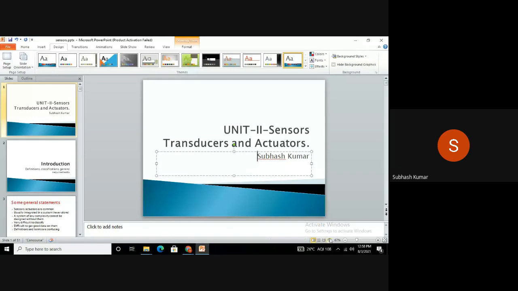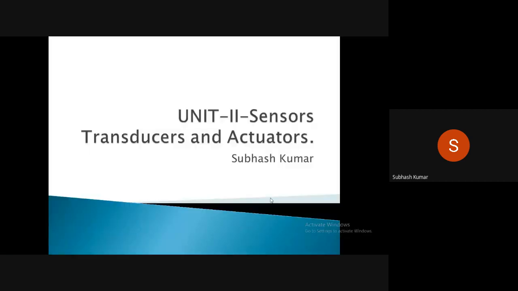So the second unit is sensors, transducers, and actuators. In the study lectures, you have seen the definitions of sensors and transducers, and in those videos they have explained the classification of sensors.